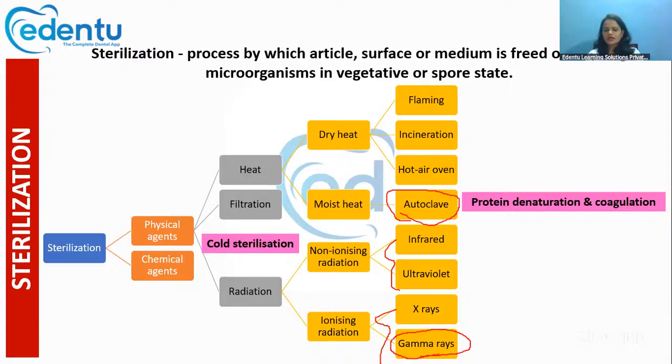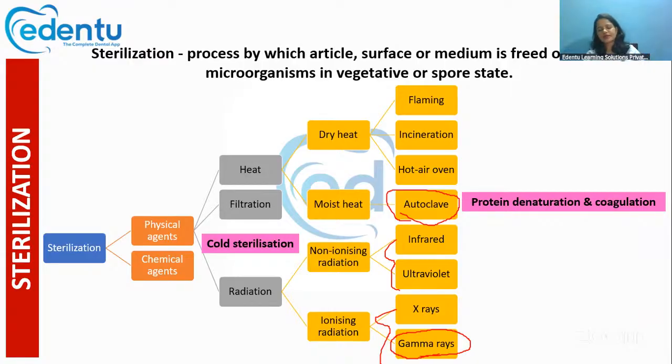Lots of the surgical instruments and the surgical gloves and all those things, the sterilization is mainly done by gamma rays only. Then there is something called cold sterilization.